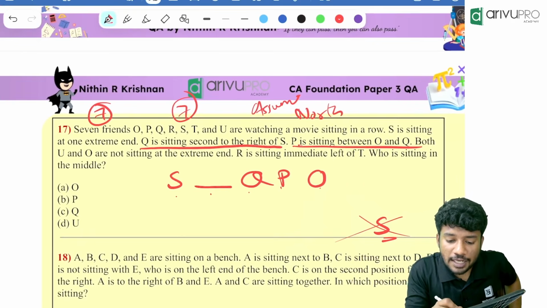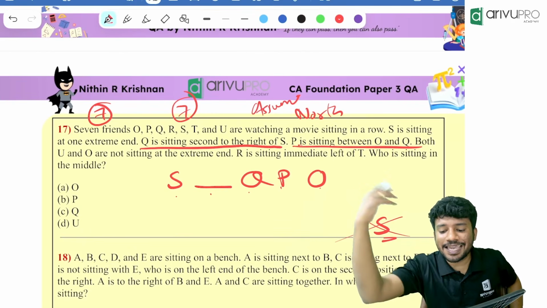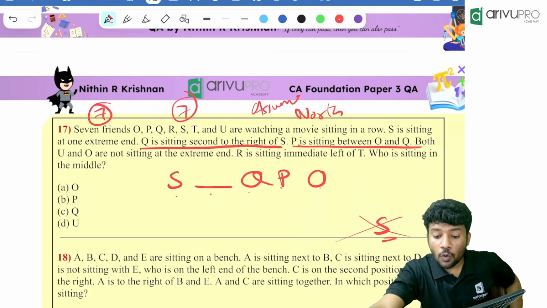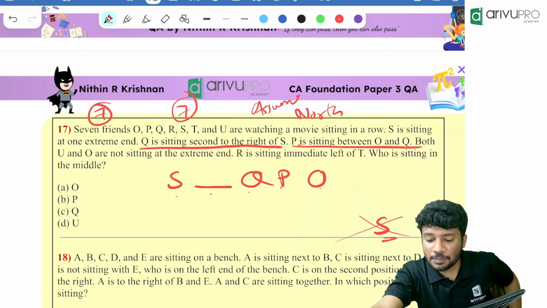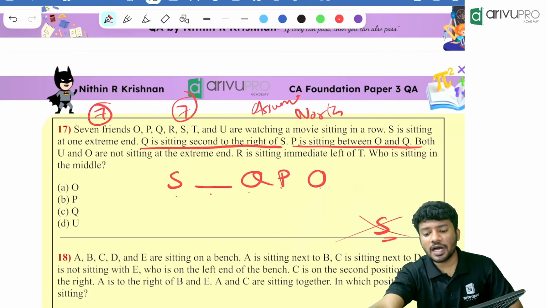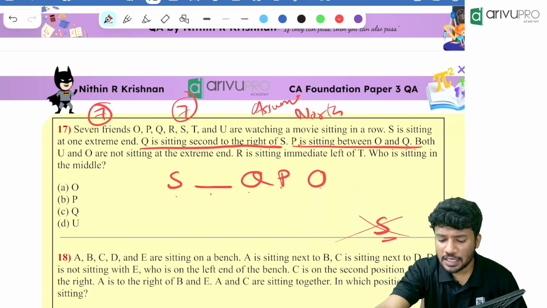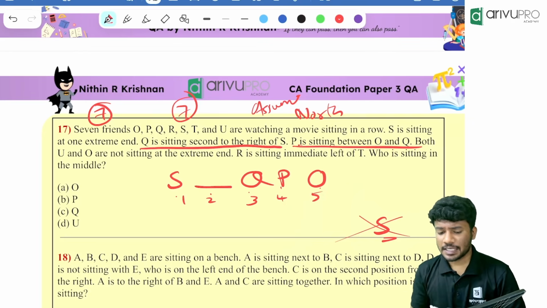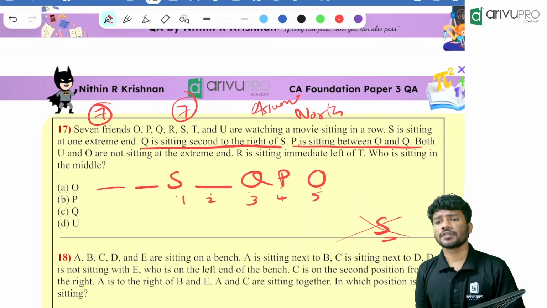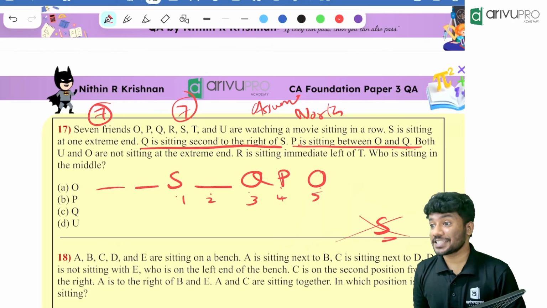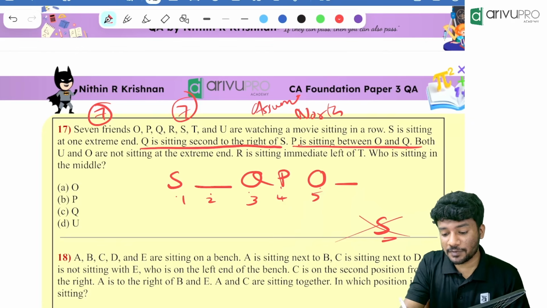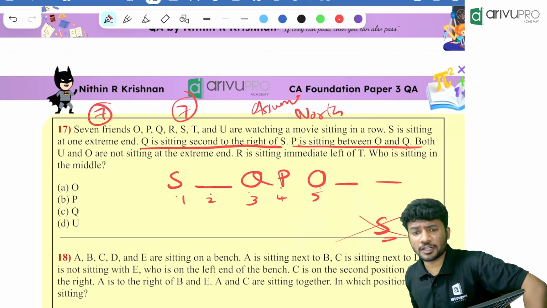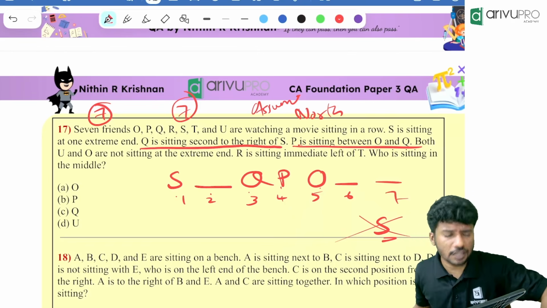Then, what is remaining? Both U and O are not sitting at the extreme end. That means U and O cannot sit at the extreme end. Now R is sitting immediate left of T. We have 1, 2, 3, 4, 5 placed. S is at an extreme end, so the remaining 2 people will be over here and here. That makes 6 and 7, 7 people in total.